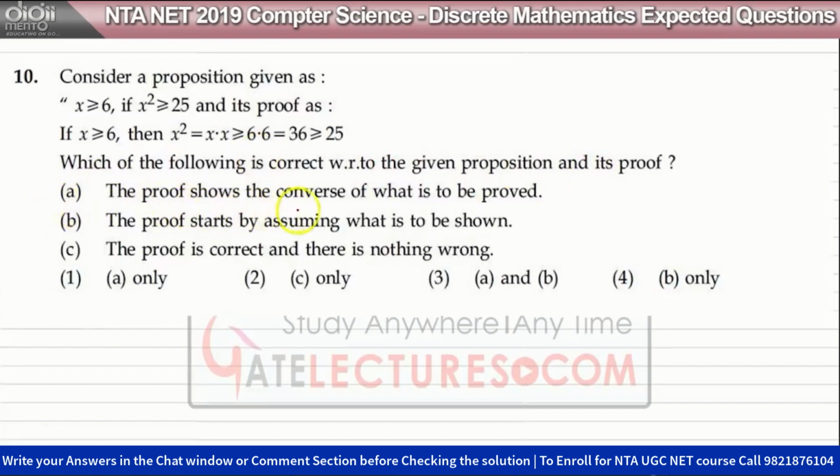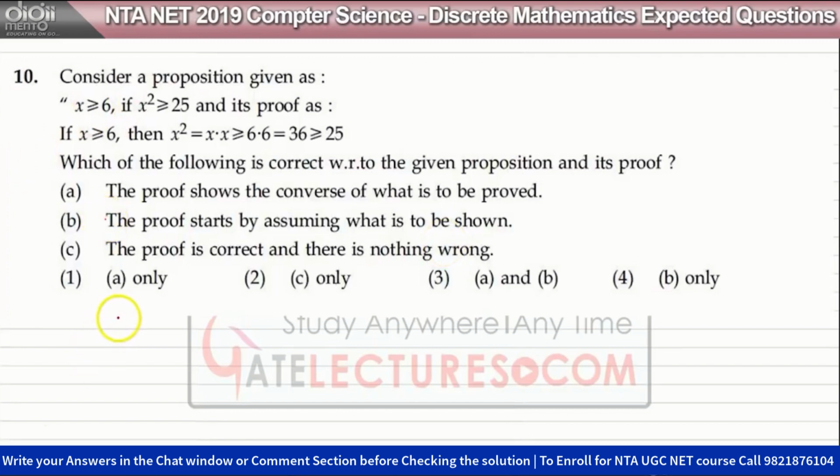A says the proof shows the converse of what is to be proved. B is saying the proof starts by assuming what is to be shown. C is saying the proof is correct and there is nothing wrong. So we have to find which one it is.